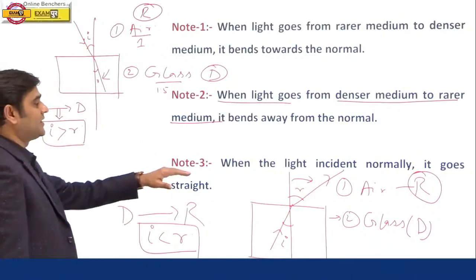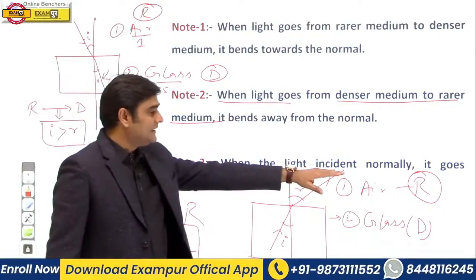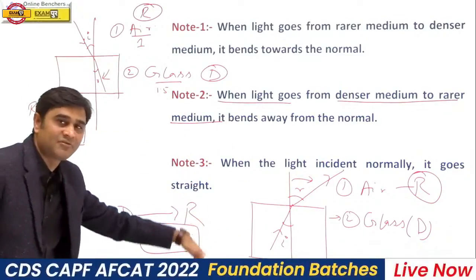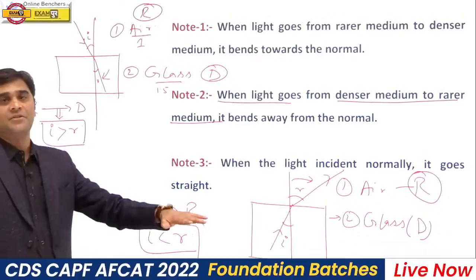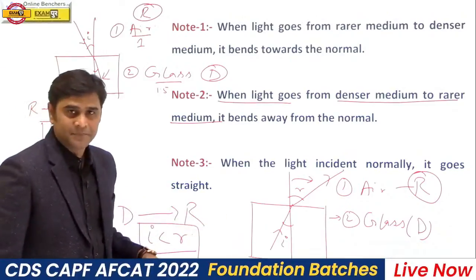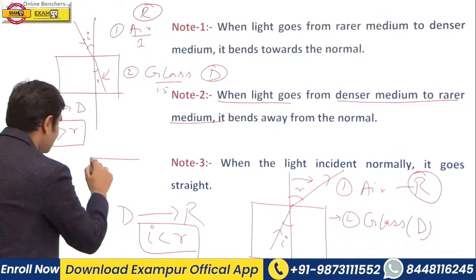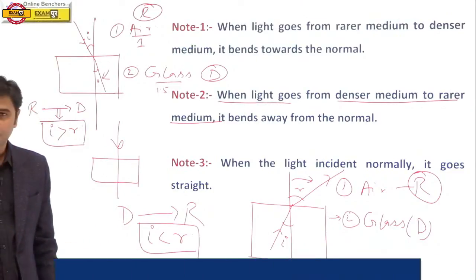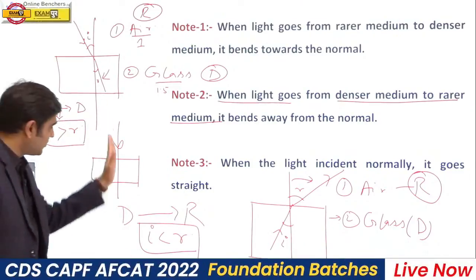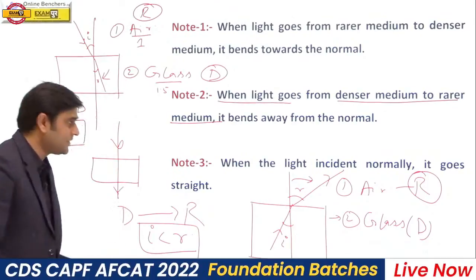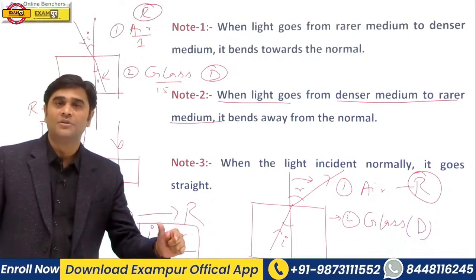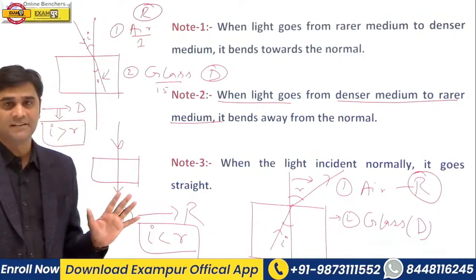And the third point is very important. When the light is incident normally on a glass slab, it will go straight, there is no refraction of light. Okay. So when a light ray is incident normally on a glass slab, it will go straight, there is no refraction of light because I is 0, so R will also be 0 from Snell's law.